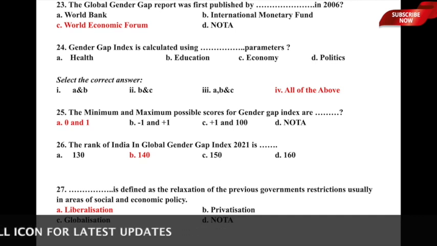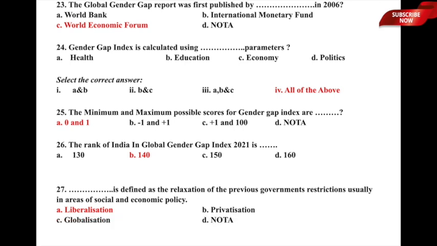A fairly obvious question: the minimum and maximum possible scores for Gender Gap Index are what? The underlying options are A, 0 and 1, B, -1 and +1, C, +1 and 100, and last is none of the above. So here a very factual sort of a question. The minimum and maximum possible scores for Gender Gap Index are 0 and 1, that is minimum is 0 and maximum possible score is 1. So option A, 0 and 1, is the correct answer to this particular question. Let us now move to the next one.